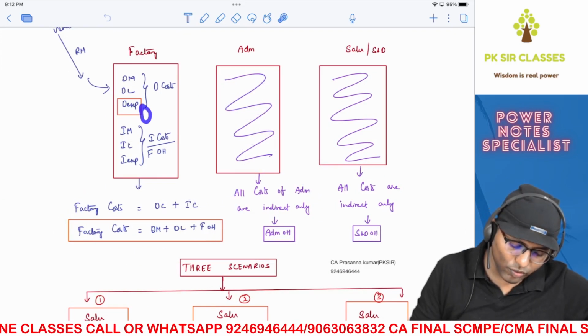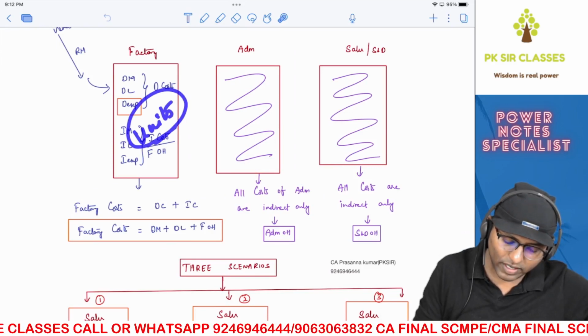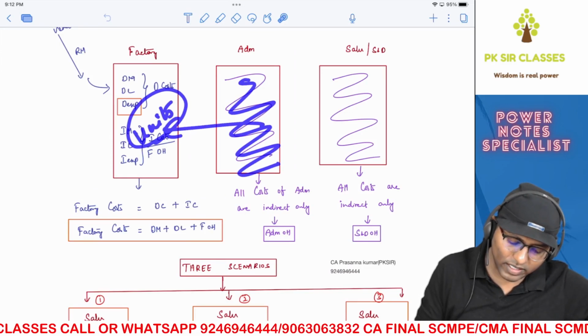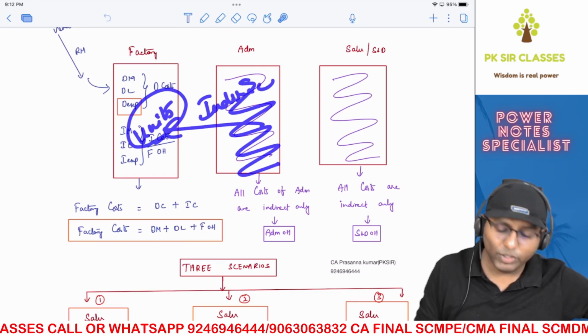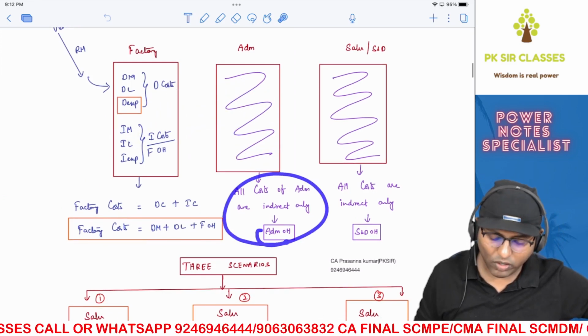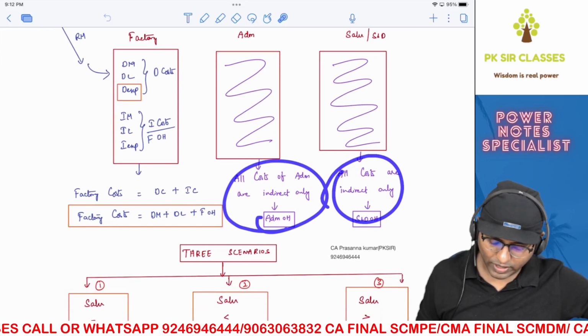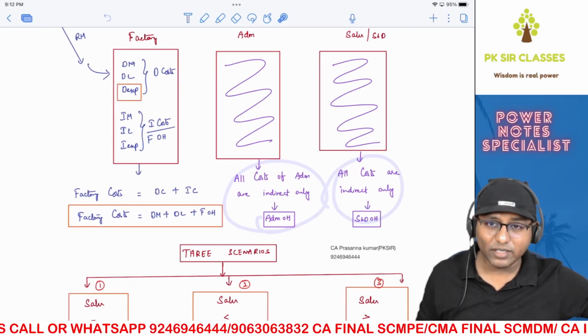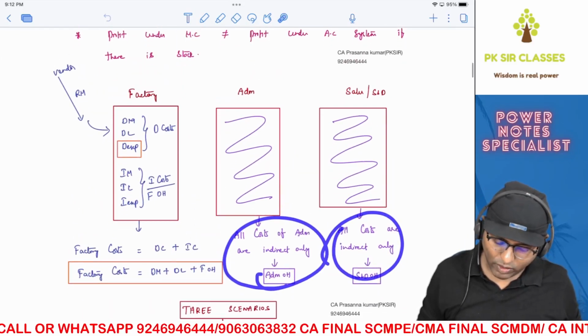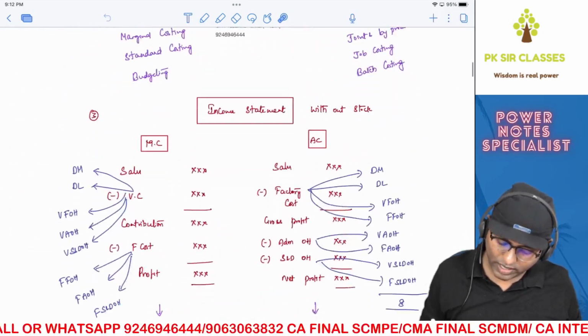Because your output or units are manufactured inside the factory, and the cost that is being incurred here is indirectly related to the units which are manufactured inside the factory. Therefore, all the costs are indirect here. Here also all the costs are indirect. These are all basics of your inter. Are you able to get me? Anyways, I hope this is clear. So this should help you to understand this better.